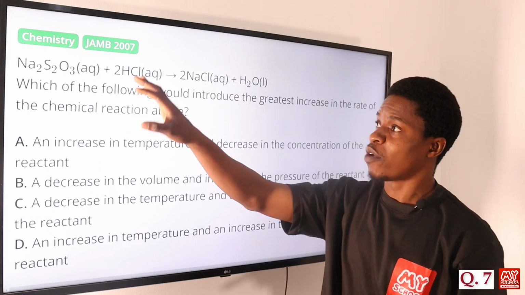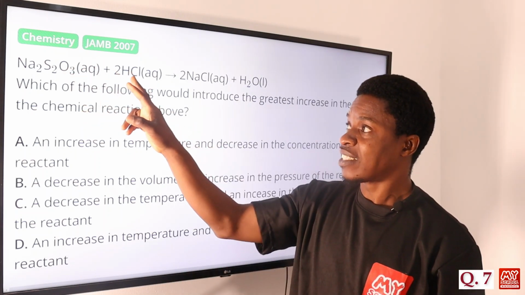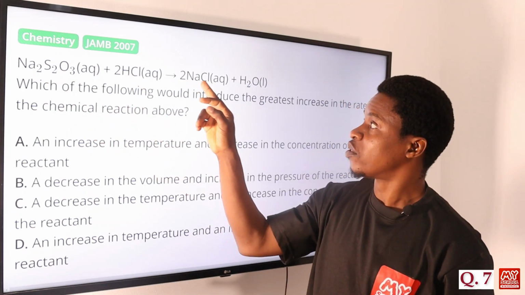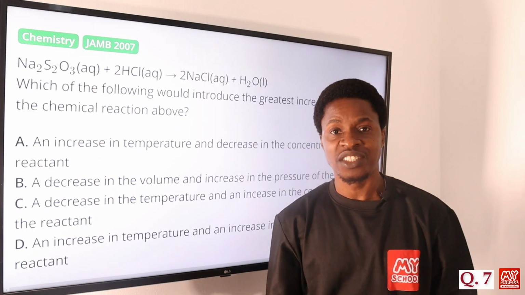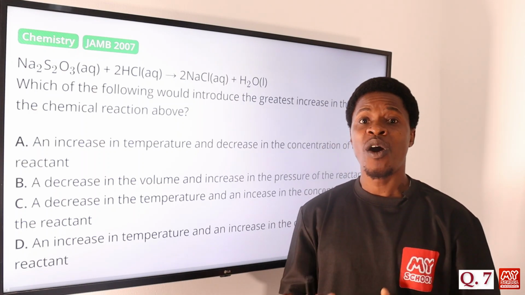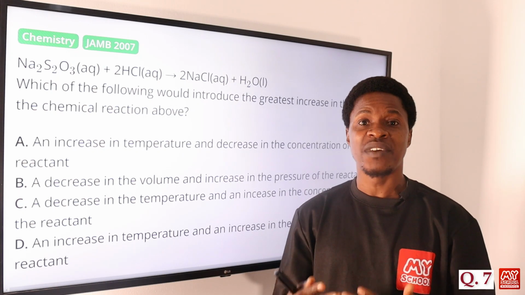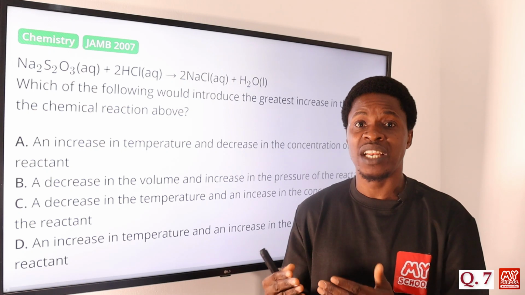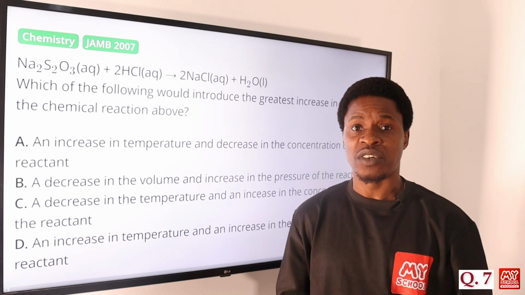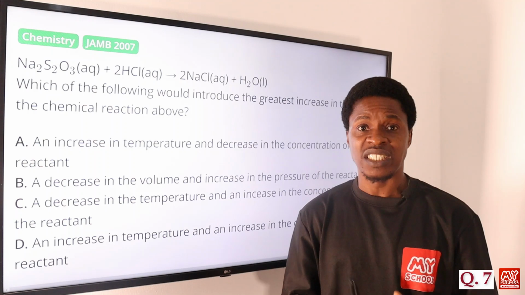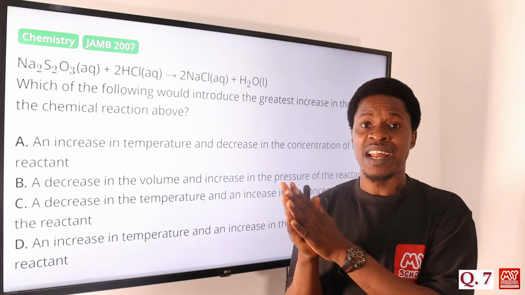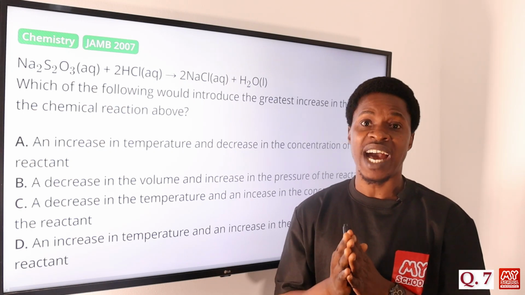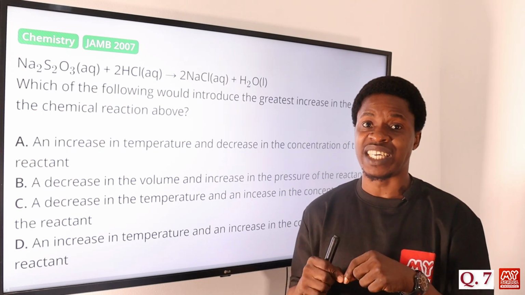Now, if you look at this reaction properly, this is an acid, this is a base, okay? A base reacting with an acid to form salts and water. You know that that is what? A neutralization reaction. And generally, all neutralization reactions are exothermic reactions. When we say exothermic reaction, a lot of heat is being evolved, being given off from the system into the environment. And for us to have an exothermic reaction, it means that delta H is actually negative. So if delta H is negative, what happens?